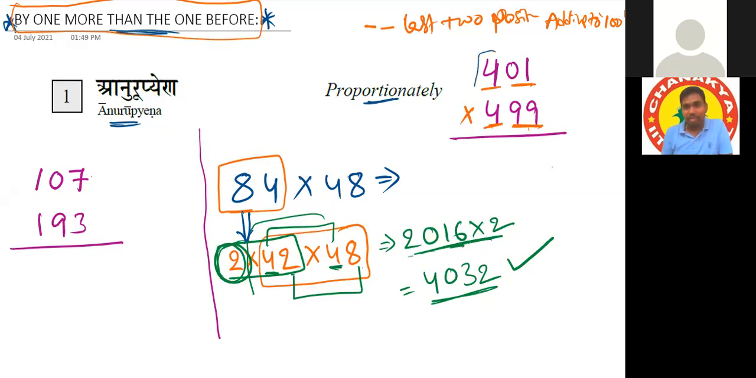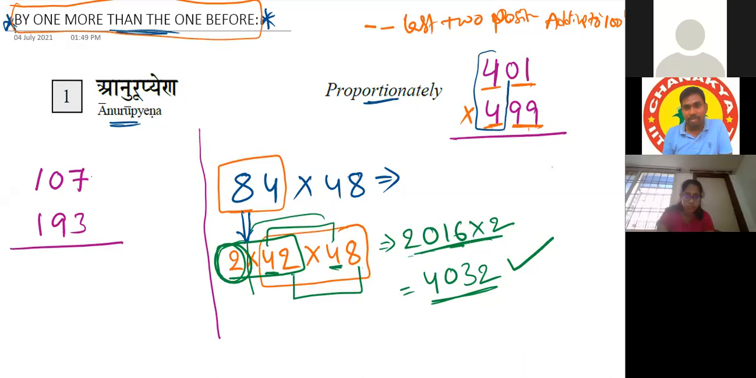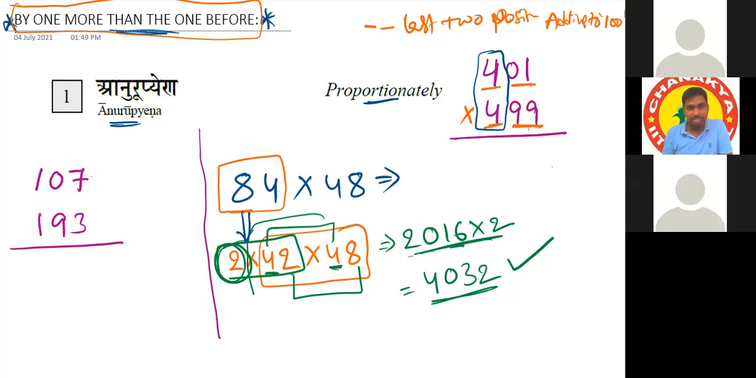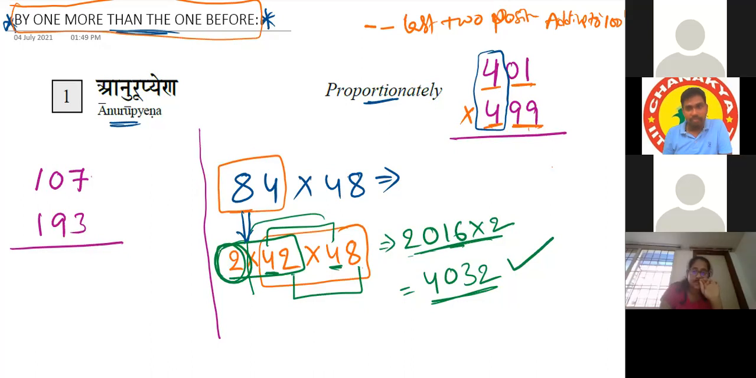Okay. What is the common number? 4. What is the next number after 4? In the number series, 5. The successor of 4 is 5. Multiply 4 with 5. 4 fives are 20. First half is over.